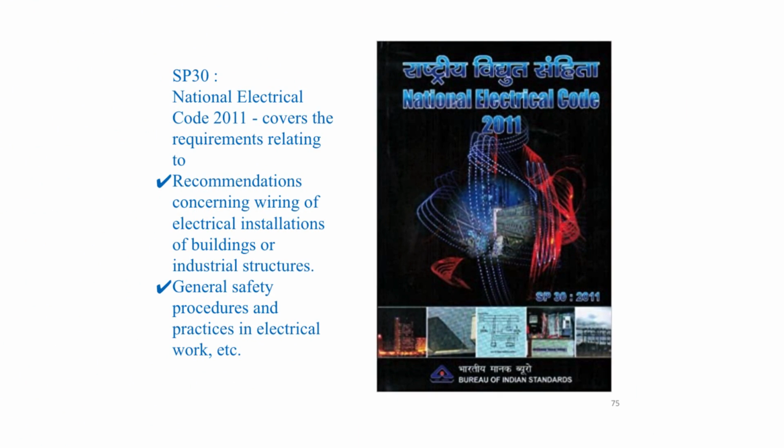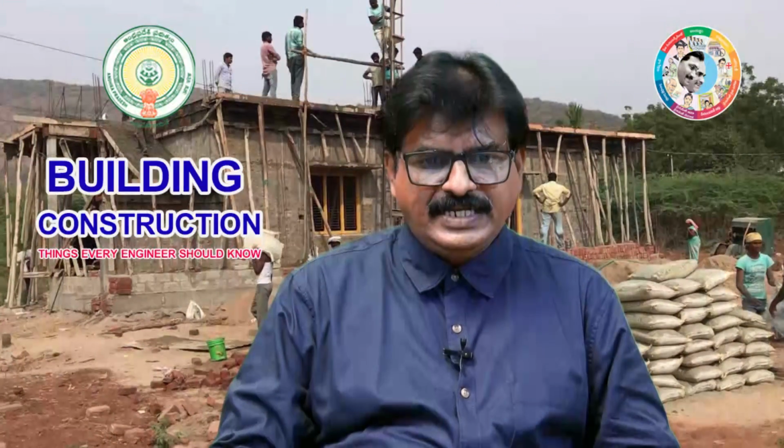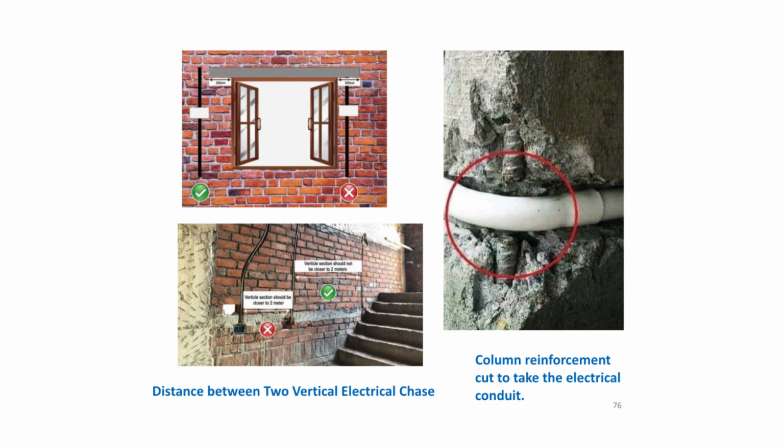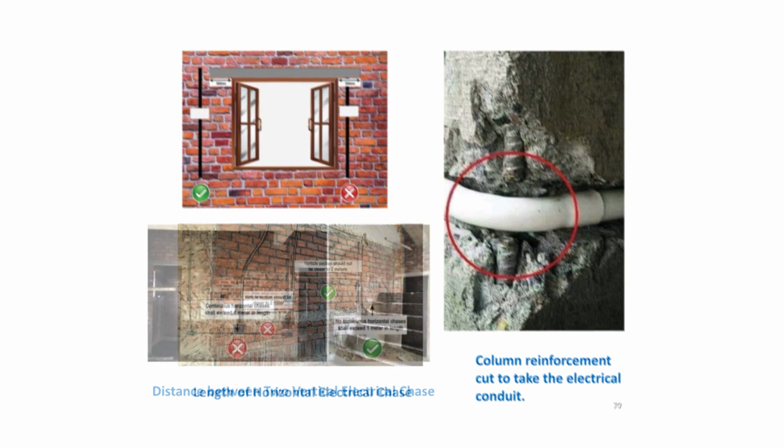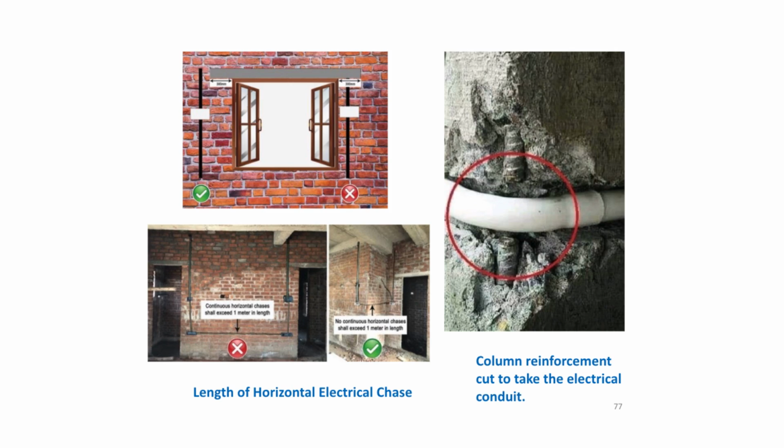There is a code published by Bureau of Indian Standards, special publication SP 30, National Electrical Code 2011, which covers the requirements relating to recommendations concerning wiring of electrical installations of buildings or industrial structures. It also covers general safety procedures and practices in electrical work. You can refer to this electrical code for more details. These are some of the pictures showing electrification work which you should avoid.